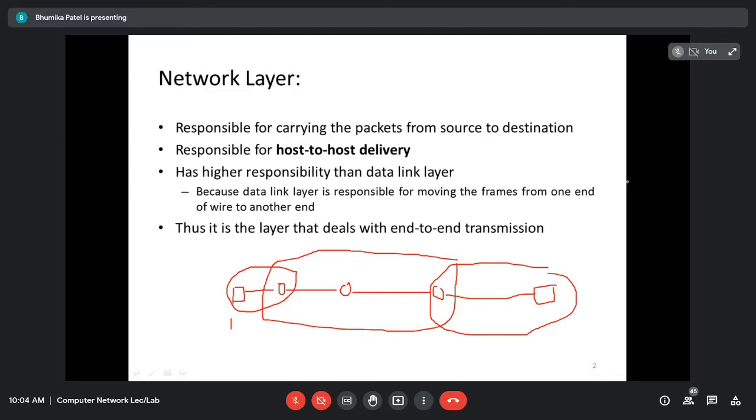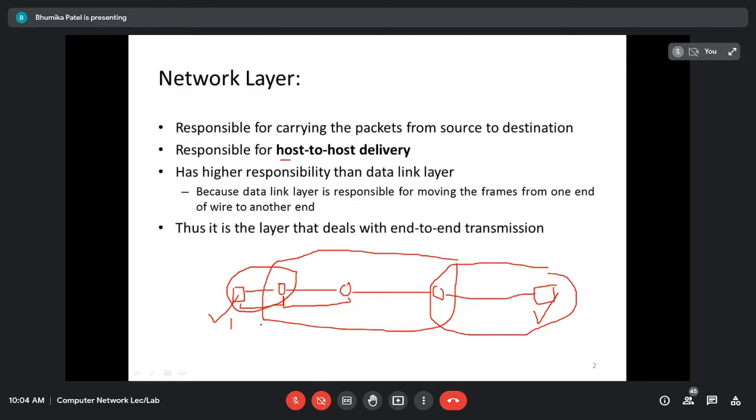Now the data link layer is responsible for moving the frames from one end of the wire to the other end. That means here if two devices are connected, the data link layer's responsibility is that the message passed from here should only reach up to here, and then from here to here. That is node to node delivery, right? Whereas the network layer is responsible for host to host. That is, from this device, the message must be delivered to here.